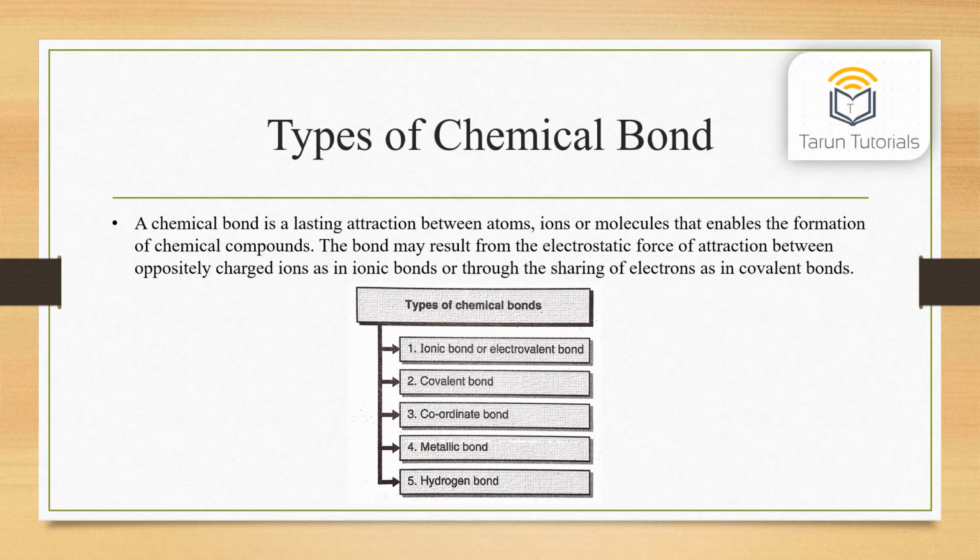Types of chemical bond. A chemical bond is a lasting attraction between atoms, ions, or molecules that enables the formation of chemical compounds. The bond may result from the electrostatic force of attraction between oppositely charged ions, as in ionic bonds, or through the sharing of electrons, as in covalent bonds. Types of chemical bonds. First, ionic bond or electrovalent bond. Second, covalent bond. Third, coordinate bond. Fourth, metallic bond. And fifth, hydrogen bond.